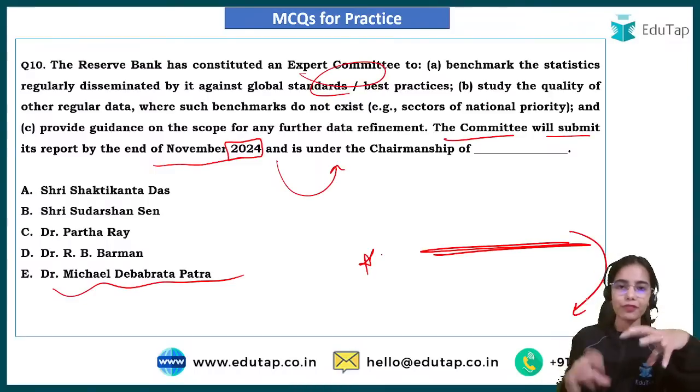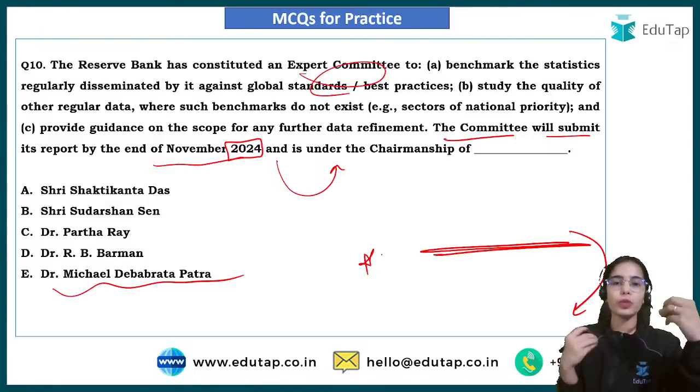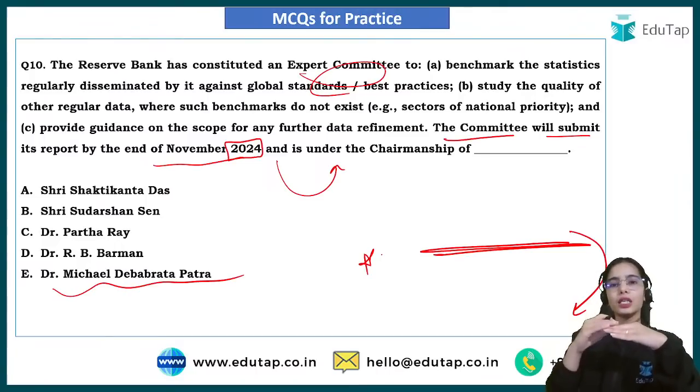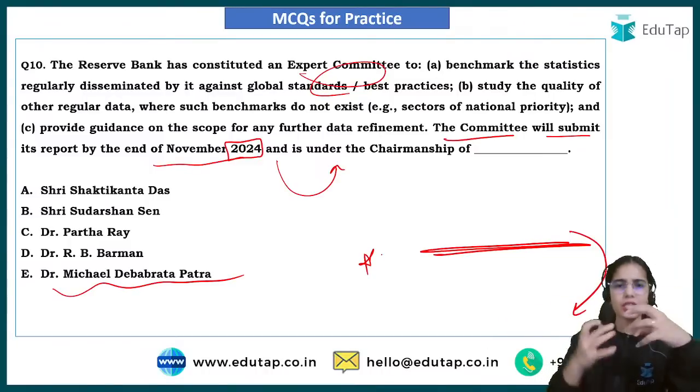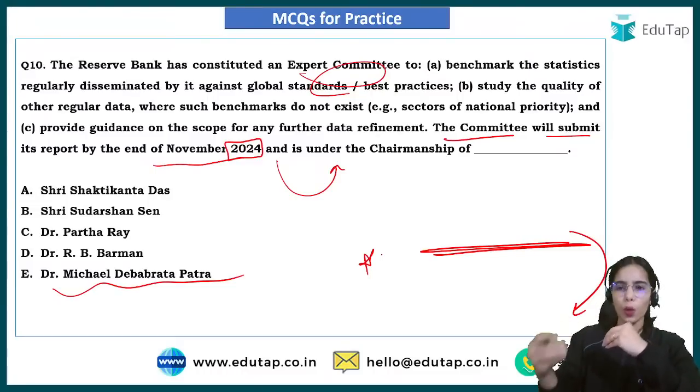We have to improve our data collection and information generation, and we can do this by benchmarking our data collection against global standards and best practices, and where global standards are not present, as with some spatial data, we have to continuously improve the quality of the data.